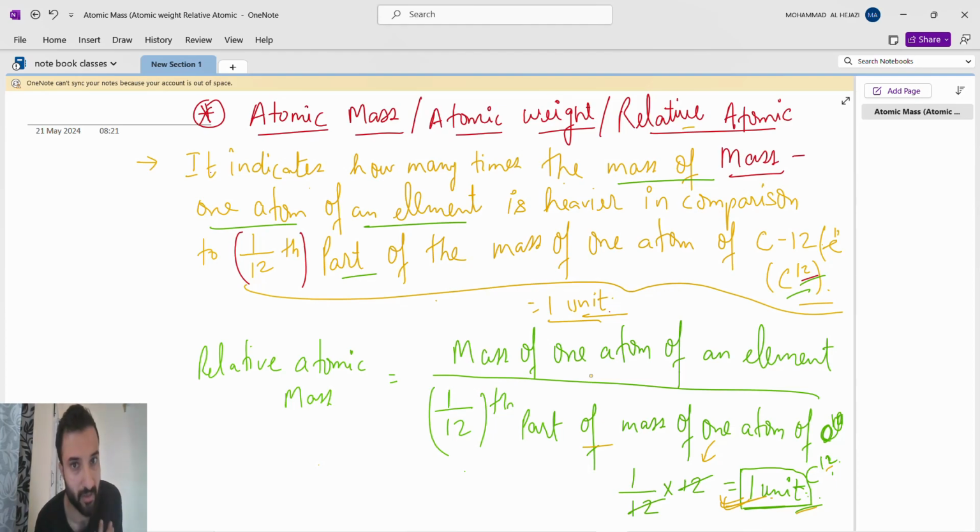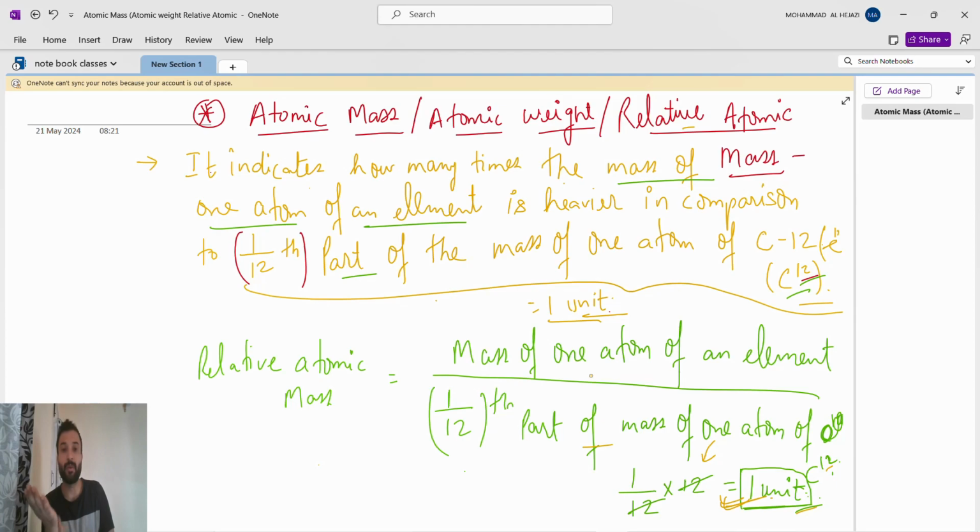Like the example I gave you, when you go to a shop for 2 kg of onion, they will give it related to that 2 kg weight. For 5 kg of onion, they will put a 5 kg weight, then give the onion related to this weight. That will be relative. So here also, to find the atomic mass of any atom, we have to compare with the 1 by 12th part of the mass of one atom of this carbon 12. This is the relative.